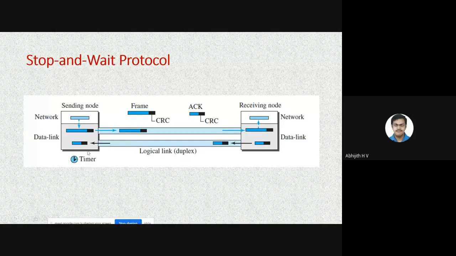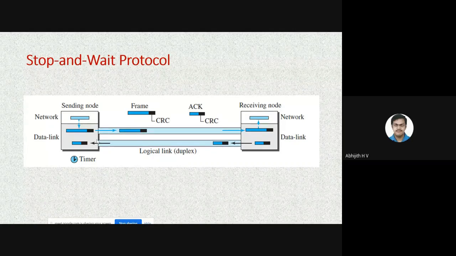Sender starts the timer and waits for the acknowledgement from the receiver. Within this timeout period, if it gets the acknowledgement, fine, it will send the next data. If it doesn't get the acknowledgement, it will retransmit the same data.